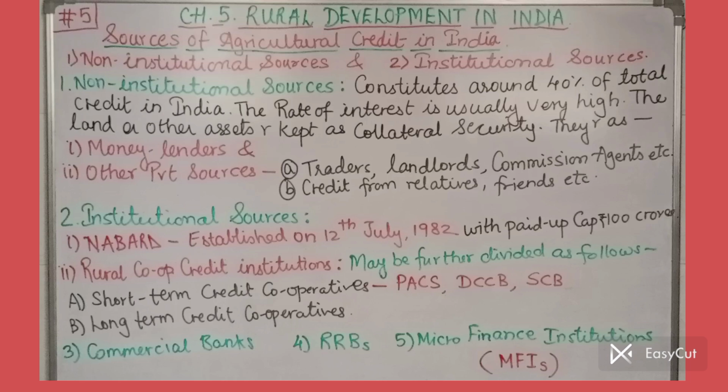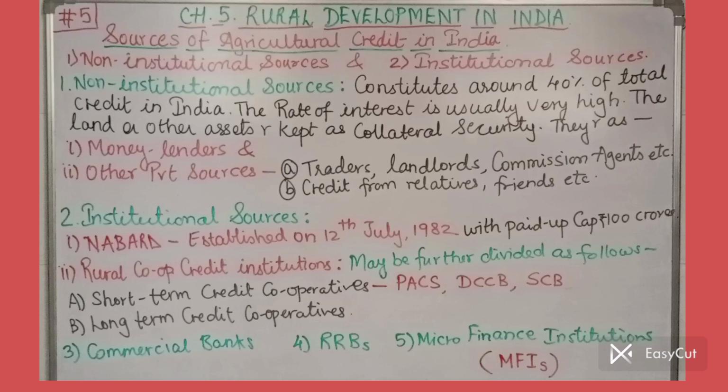Now let us see the first one, non-institutional sources. These sources constitute around 40% of the total credit in India. I hope you understand the importance. But the problem is, since they are non-institutional, their rate of interest is usually very high, and land or some other assets are kept as collateral security by these sources, because they also need some security before granting the credit.